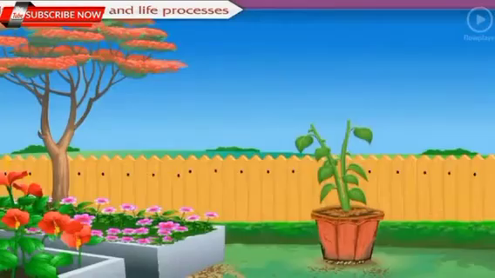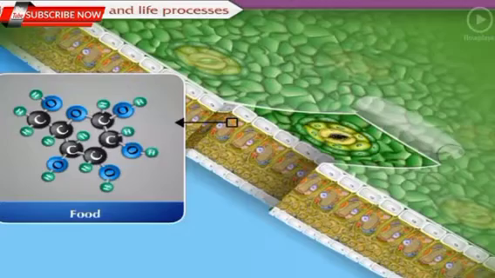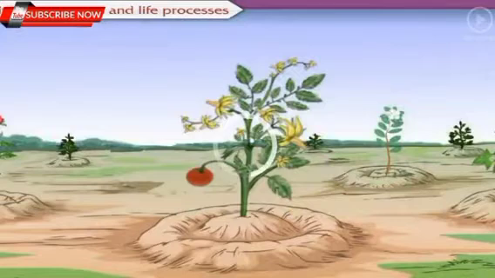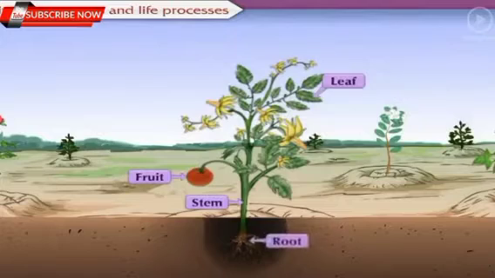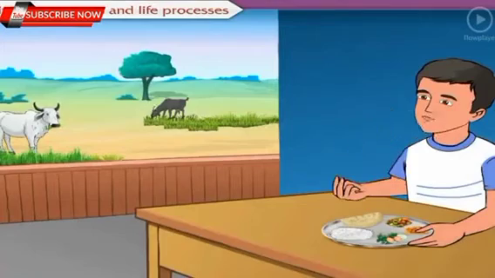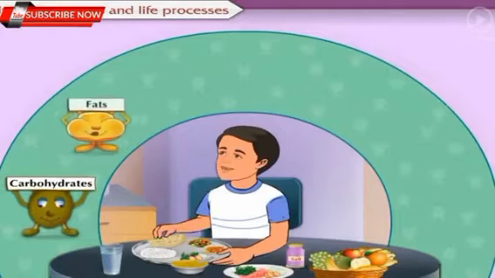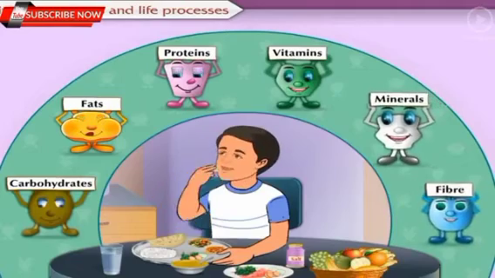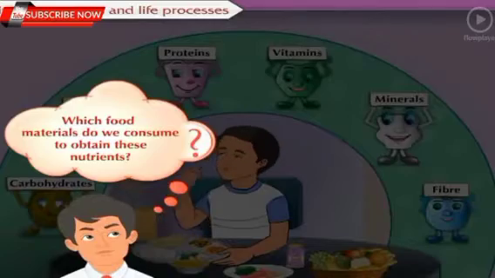They utilize some of the food for themselves, whereas remaining is stored in various parts like fruits, leaf, stem, roots, etc. And other animals consume these plant parts and obtain different nutrients like carbohydrates, fats, proteins, vitamins, minerals, etc. Which food materials do we consume to obtain these nutrients?